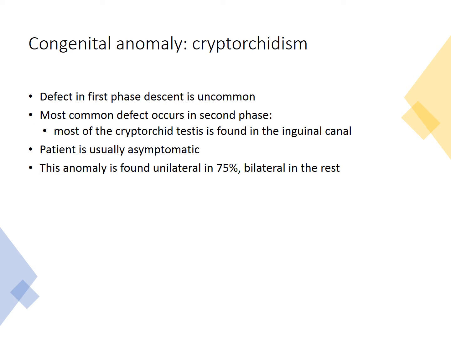The defect is usually within the second phase. Defect in first phase descent is uncommon. Most of the cryptorchid testis is found in the inguinal canal, and the patient is usually asymptomatic. This anomaly is found unilateral in 75% of cases and bilateral in the rest of the cases.